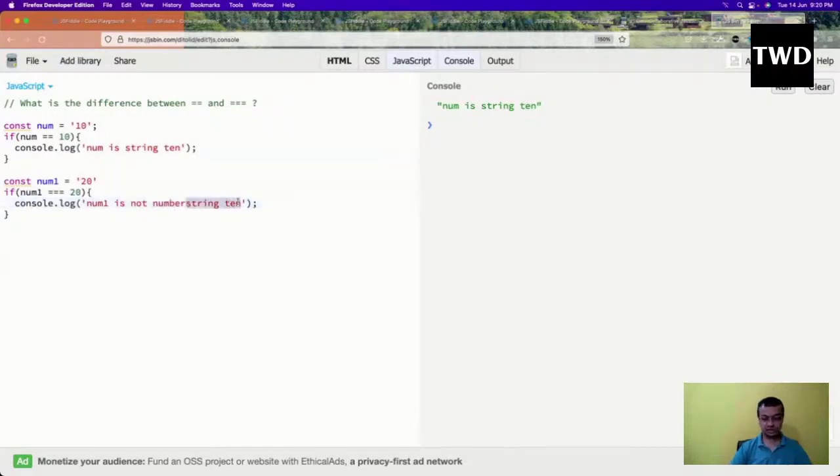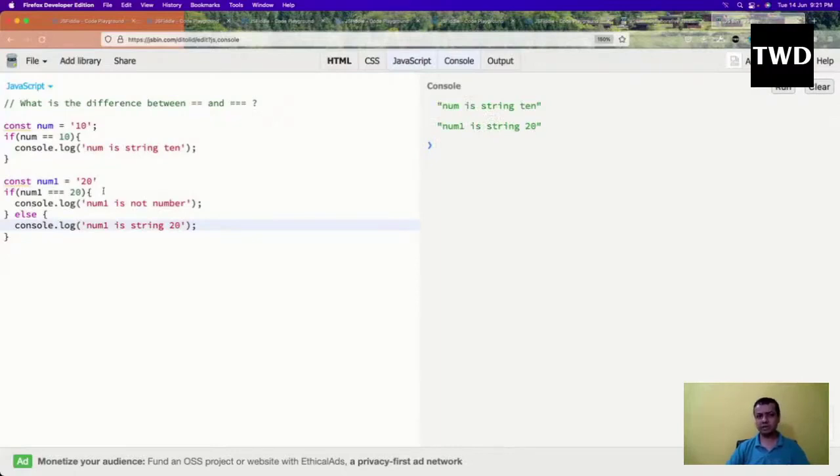Okay, so like this I'll do, and see if I run it, it will not show. If I put an else part, whenever it is wrong, it will run num1. Maybe I'll put it like this. num1 is string 20. Right, run it. So it will show this thing. It means that it was not able to successfully do this thing.